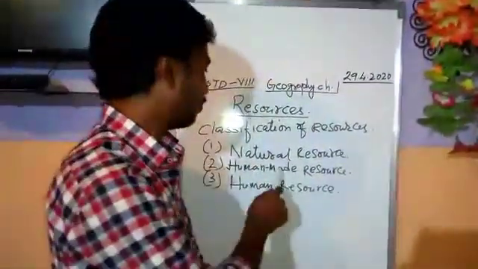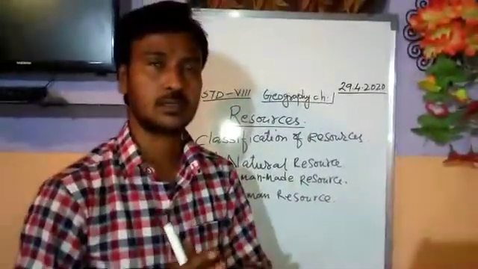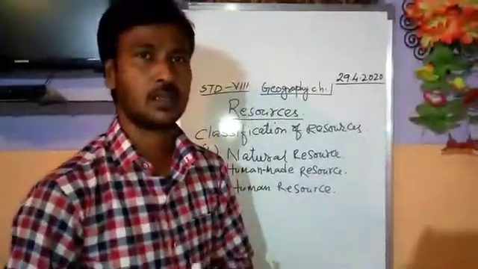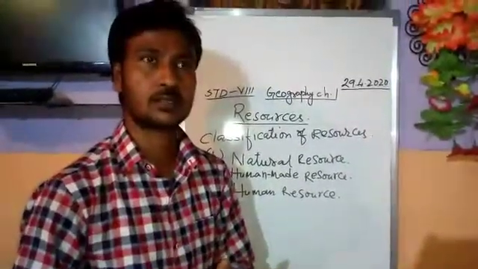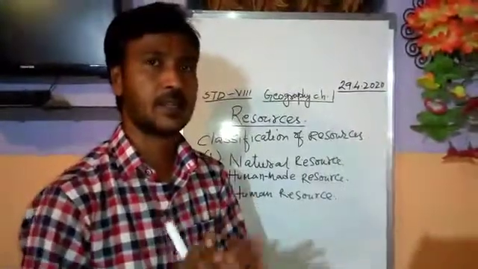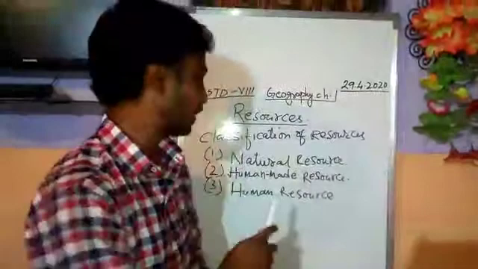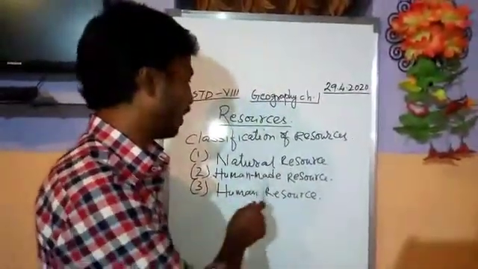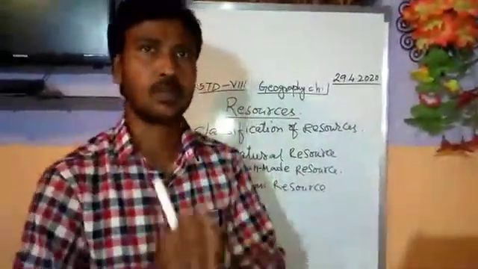Coming to the man-made resources. Man-made resources are the things made by man, created by man. Examples: road, bridge, buildings, vehicles. These are all man-made resources. And then comes the human resource. You must understand the difference between man-made resource and human resource. Man-made resources are the things made by human beings.